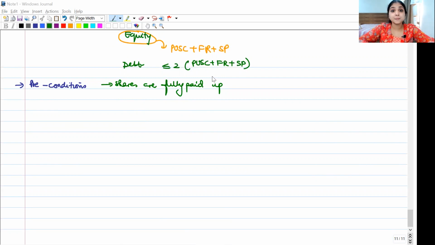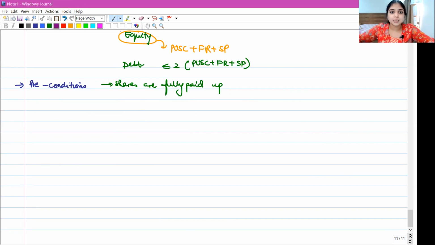In fact, I remember we have discussed this in two places already. In two provisions, we saw that the shares have to be fully paid up. No, I'm not talking about section 67. I'm talking about two places where we saw that, before you do that particular thing, you are supposed to make sure that the shares are fully paid up. Even before section 67 we learned it in two places.